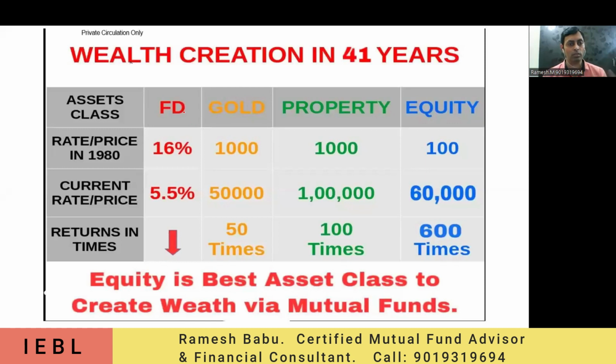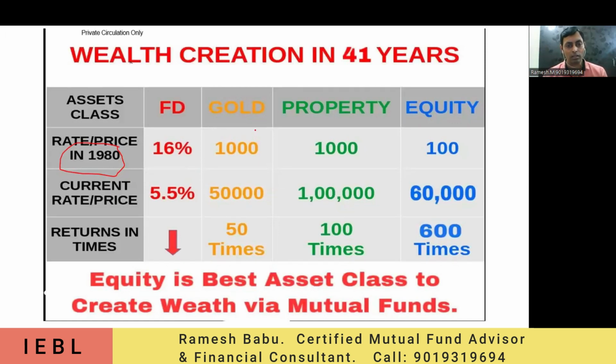See, with FD, maybe we got a rate of interest of 16% around the 1980s, not now. But what is the current rate of interest we are getting? Around 6% or 7%, and for senior citizens maybe 0.5% a little bit higher.